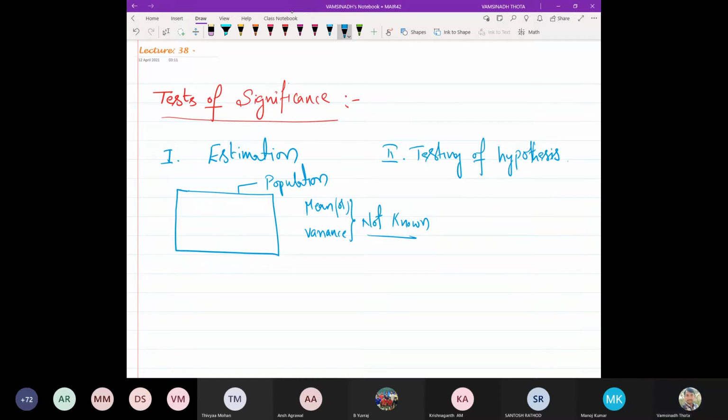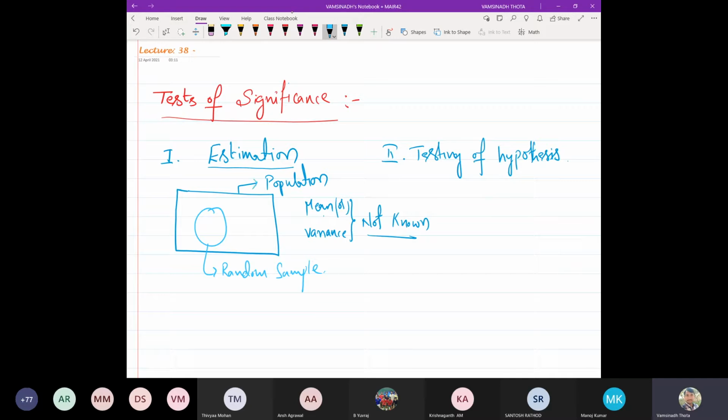Now the basic idea is to give an estimation for the population mean or the variance. How can we give some estimation? Randomly, we cannot give some number, right? There should be some process. So here, the process needs a random sample of so and so size. This is what we call a random sample from the given population.